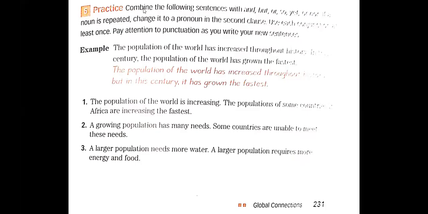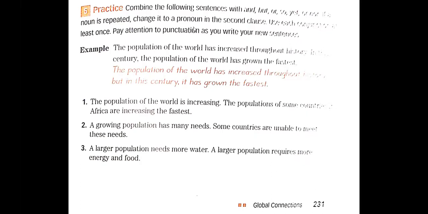Welcome. Read, please. Practice 5. Combine the following sentences with and, but, or, so, yet, or nor. If a noun is repeated, change it to a pronoun in the second clause. Use each conjunction at least once. Pay attention to the punctuation as you write your new sentences. Example: the population of the world has increased throughout history. In this century, the population of the world has grown the fastest. The population of the world has increased throughout history, but in this century, it has grown the fastest.